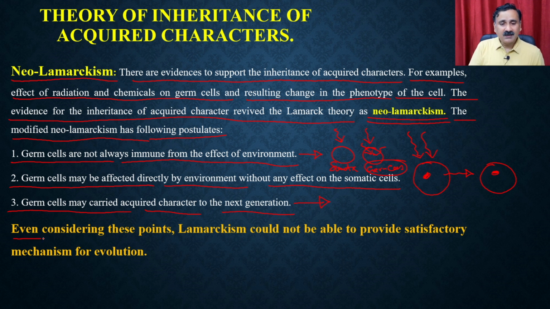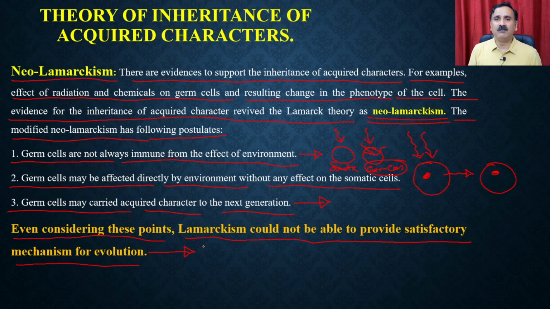But even considering these points, Lamarckism could not provide a satisfactory mechanism for evolution. They still had questions and objections which they could not explain, and that's how people dropped the idea of the inheritance of acquired characters as the best solution to explain the mechanism of evolution.